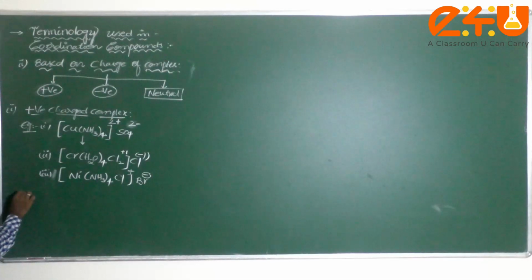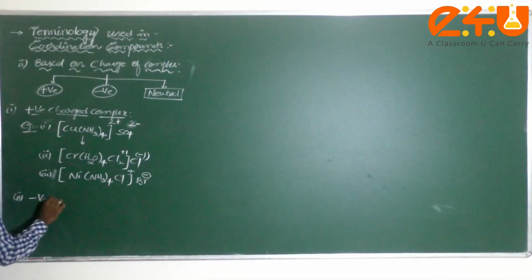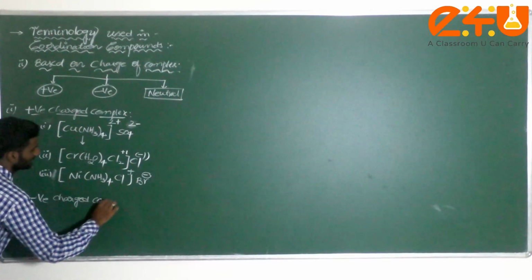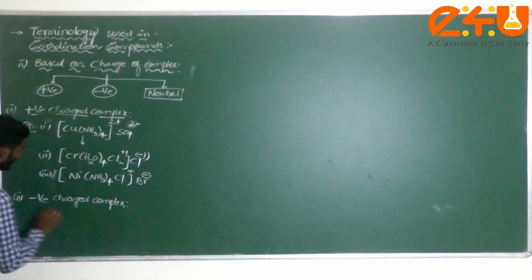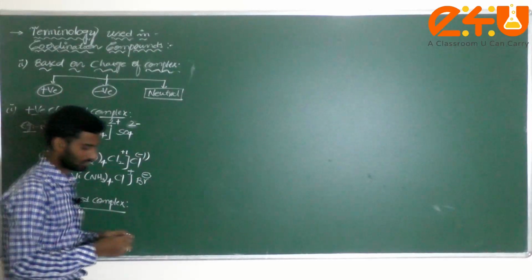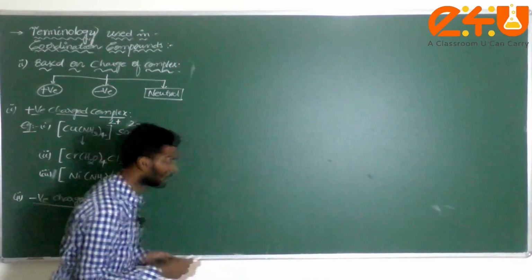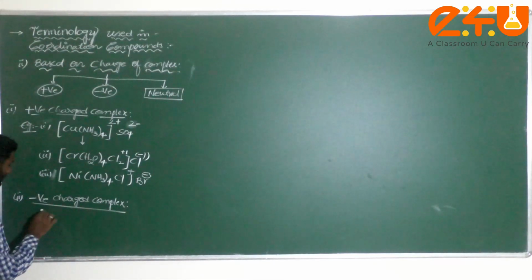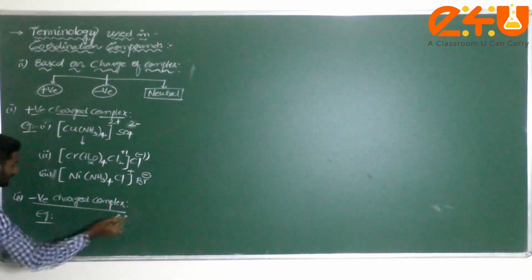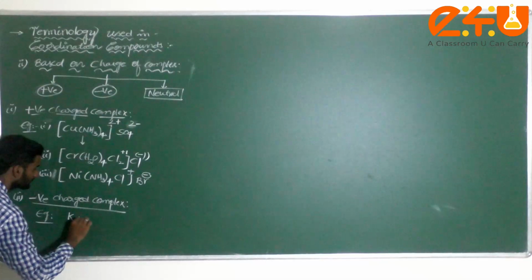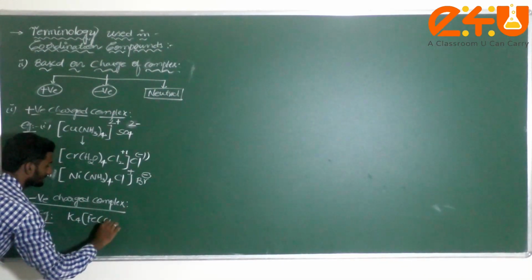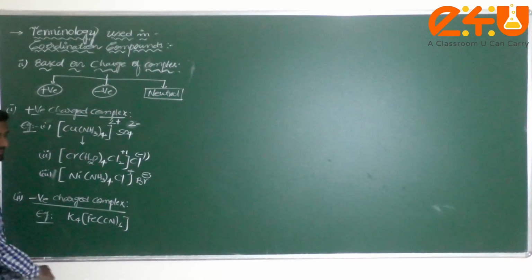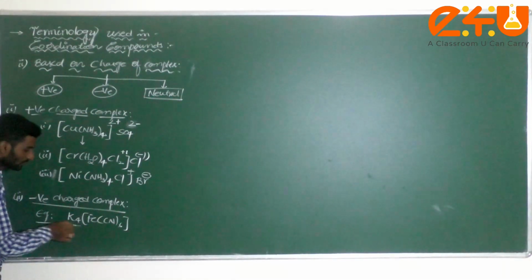All this comes under positive charged complex. Next one is called negative charged complex. What is it, dear student? Negative charged complex. We also discussed a few examples. Now if you take a general example for negative charged complex, K4[Fe(CN)6]. Now this is called how many, dear student?